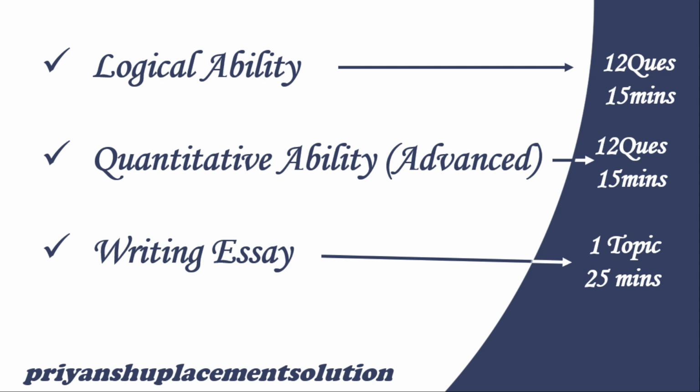The next section is quantitative ability. Some logarithmic questions are there, or speed, time and distance, profit and loss, and percentage. These types of topics are asked in the advanced quantitative ability section. So this is the basic pattern for the Tech Mahindra round 1 exam.